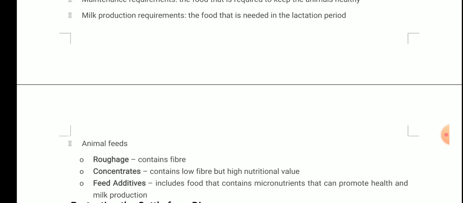There are two kinds of nutrients, macro and micronutrients. The nutrients that are required in large quantity are macro, whereas those required in less quantity are micro. But it is not that they are not important. All types of nutrients are important. It is only about the quantity, that they are required in less quantity. So feed additives include food that contains micronutrients that can promote health and milk production. Clear?